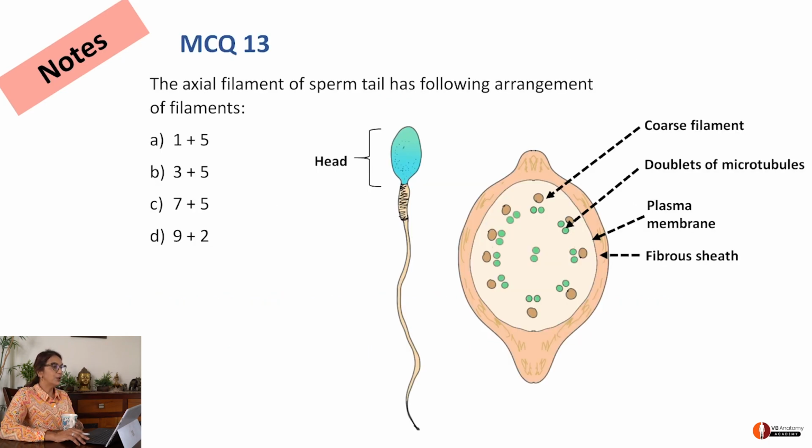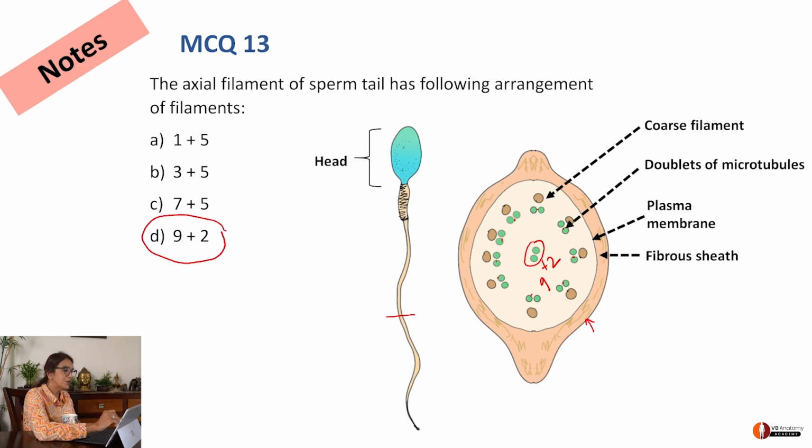Right. We come to MCQ number 13. The axial filament of the sperm tail has the following arrangement of filaments. Now this is the sperm tail, and this section has been taken here. You can see how it contains doublets of microtubules: 1, 2, 3, 4, 5, 6, 7, 8, 9, with 2 in the center. So the axial filament has a 9 plus 2 arrangement. D has to be the option.